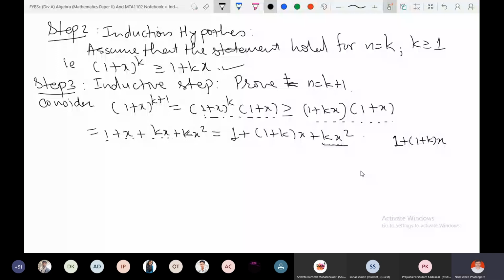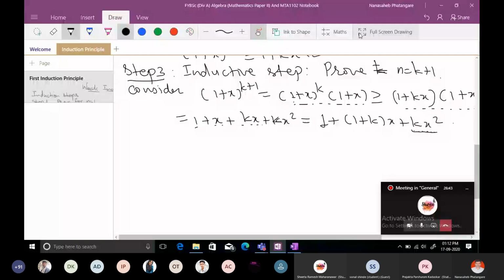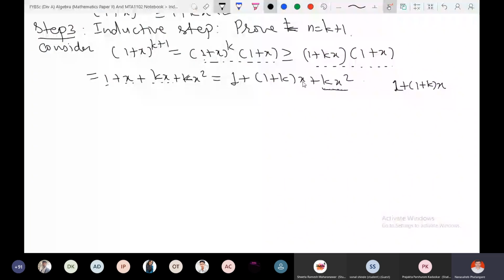So if I delete the last quantity, is it clear? So 1 plus k times x plus kx square, this is my expression, and in that expression the last term is kx square. I am deleting this quantity, the result remains this. Now compare this and this expression, which is bigger?